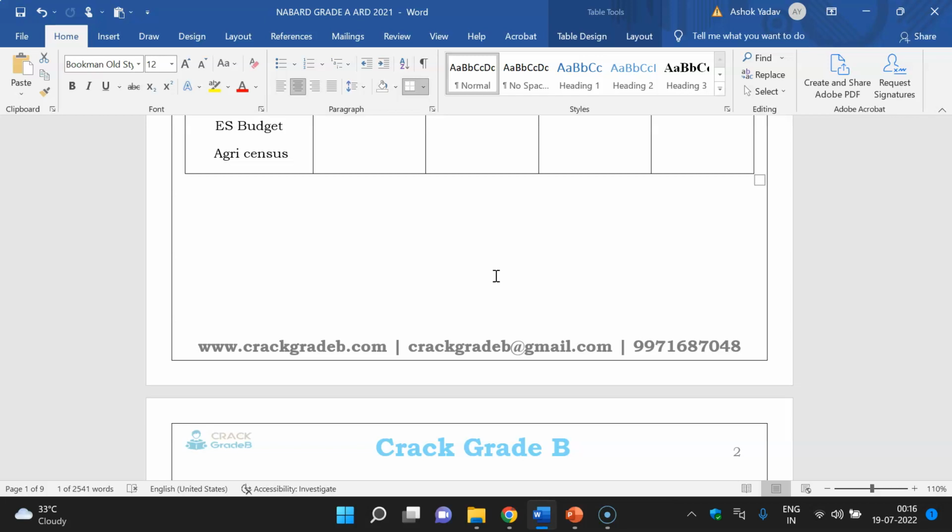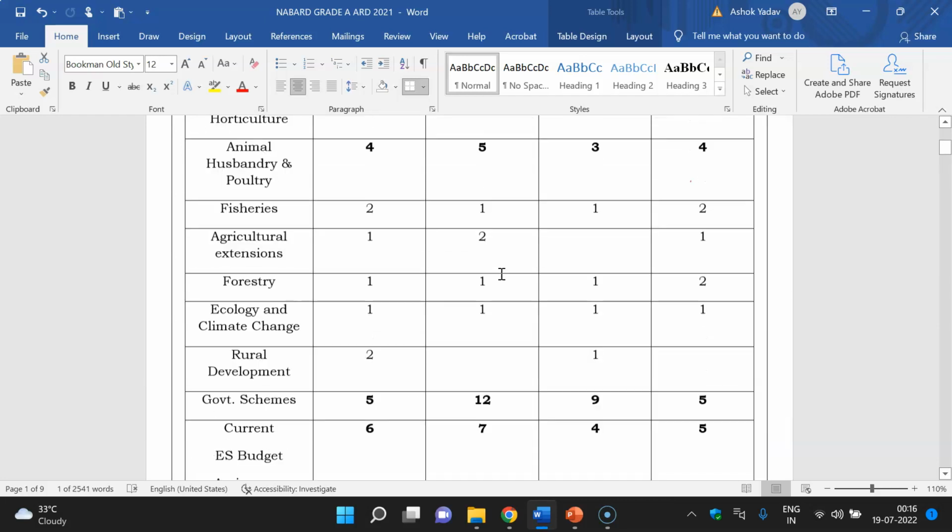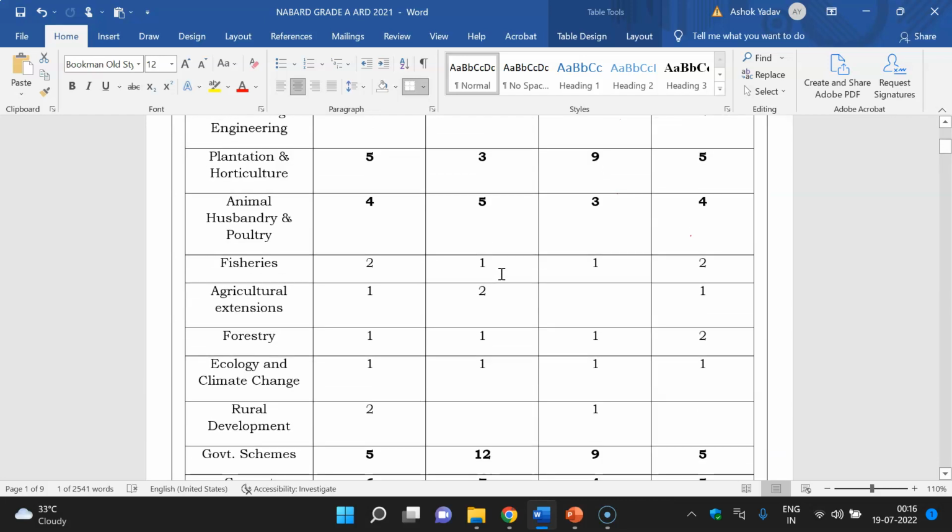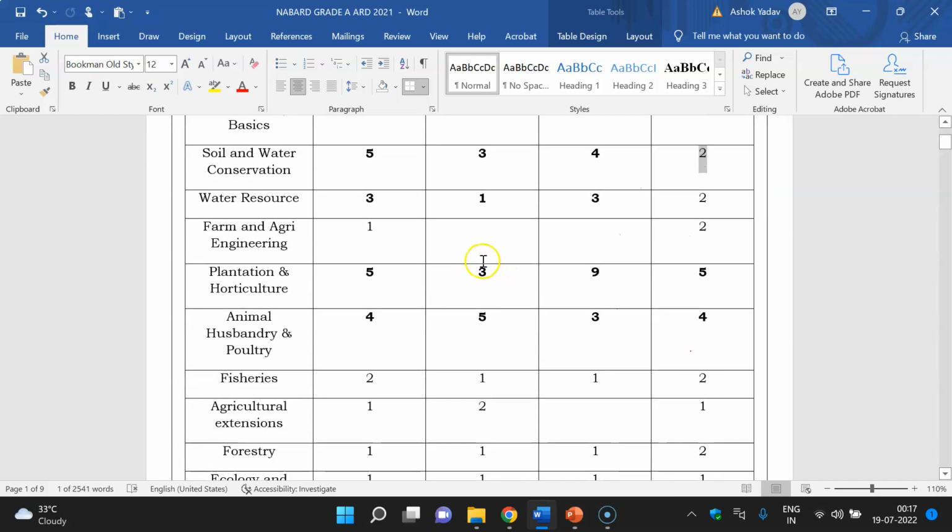And 20 marks GA is there, ESI is 40, so 40 plus 20 is 60, and if you cover 60% at least you will attempt 85, that is more than enough for this phase 1. And phase 2 you will not face problems, because phase 2 is mainly based on current affairs and government schemes, static part will be very less, and they will ask descriptive, and that we are going to cover. You don't have to refer to other sources for descriptive. Also question answer format for every chapter we will provide.